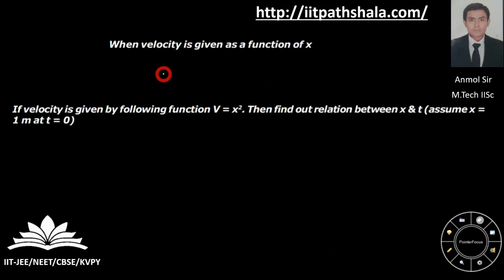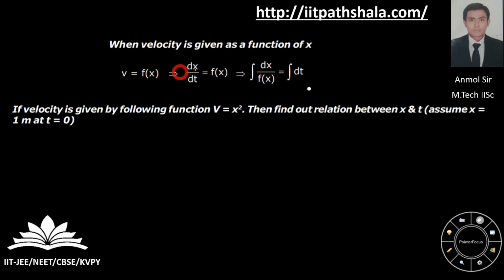Now, if velocity is given to you as a function of x, then you know that v equal to dx by dt, so dx upon f(x) equal to dt.